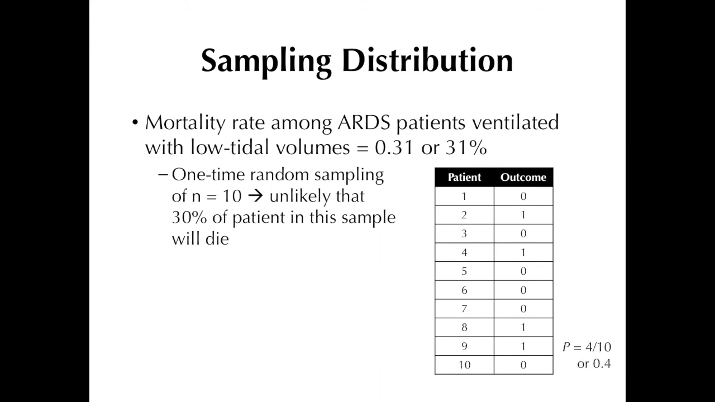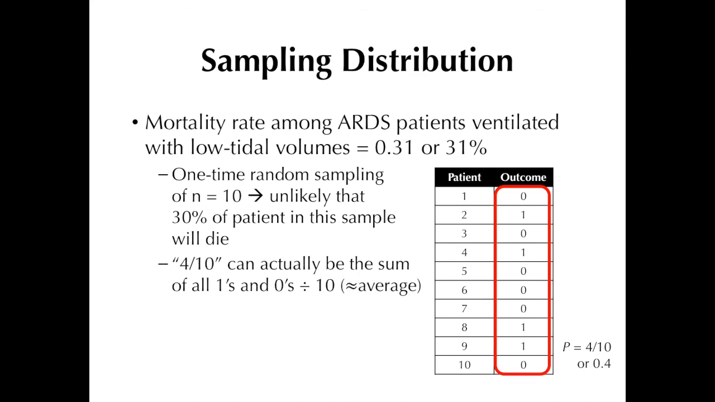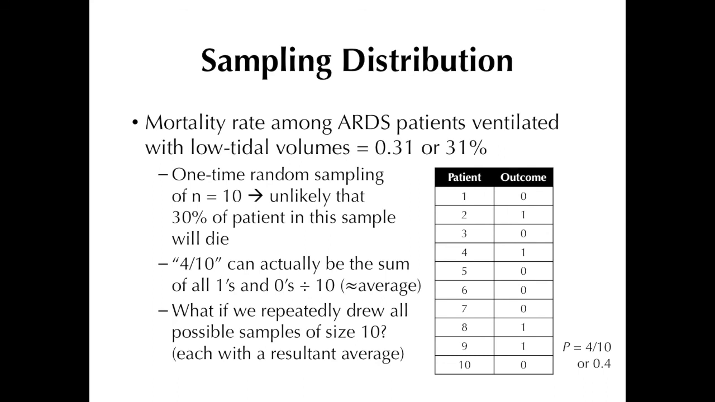Now, notice too that 0.4 is actually the average of all the ones and zeros in the outcome column. So in that way, we could actually regard a proportion as some sort of mean or average as well. Now, what if we repeatedly drew all possible samples of size 10 from the low tidal volume group? Each time we came up with a different average, meaning there's an average generated for every sample of 10 that was drawn. And for every value of the average we got, we tallied them to be able to get the frequency or probability of each average value. If we graphed these frequencies or probabilities against their respective averages, we come up with what's called the sampling distribution.